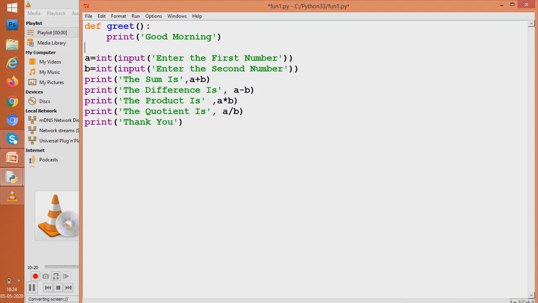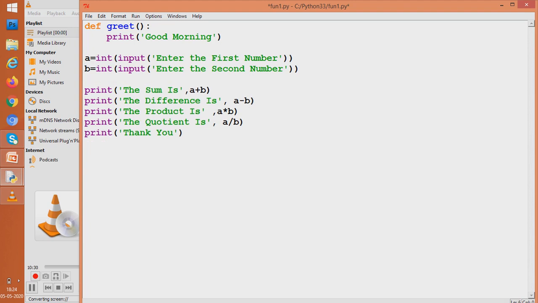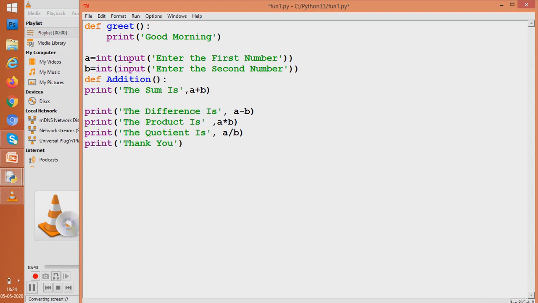Now see what we do. We can even break the other codes in a similar fashion. Let us say I give the name addition to the sum part. So from today, see the indentation, how I am writing.